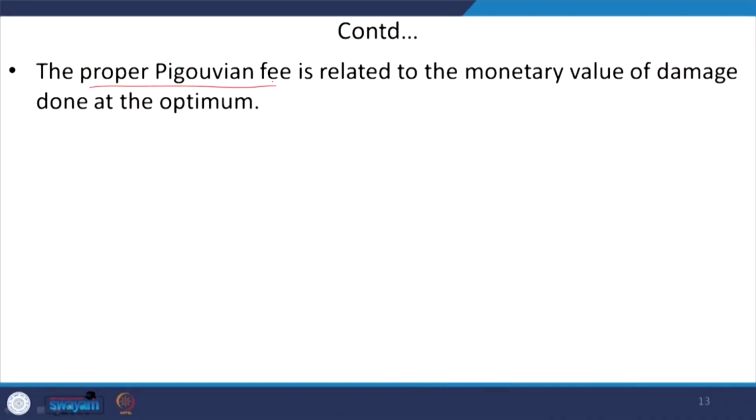Some of the other challenges we are talking about are that, for identifying and estimating the proper Pigouvian fee, we need to find the monetary value of the damage at the optimal level of output, and we have already shown the stages or process by which we can calculate the monetary level of damage itself.